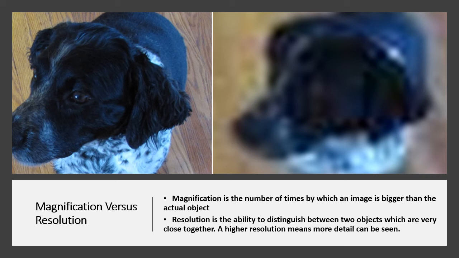So this image of this dog over here is a very clear image of the dog, but as you can see here, this is not so clear, distinct an image. What has happened here is that the resolution has been affected, so you can't tell the distinct features of this dog by looking at it anymore. You can't see its eyes or its nose, which means that you've lost your resolution, or the crispness, of this image as opposed to the previous image on the left.